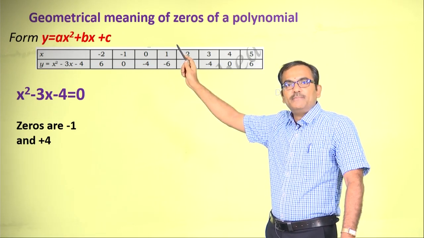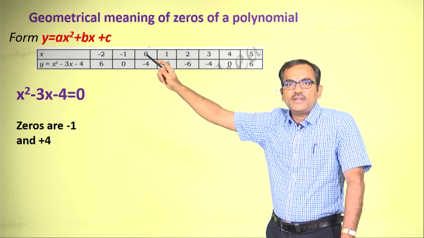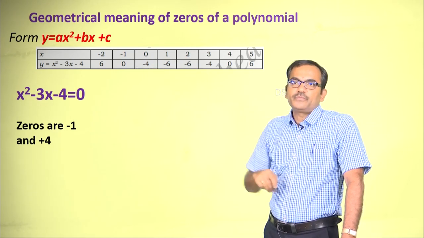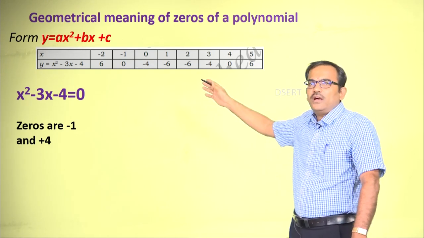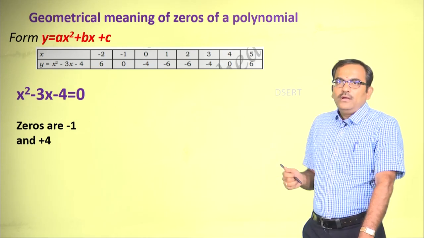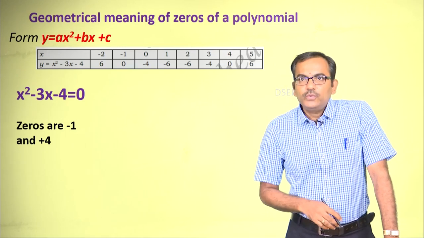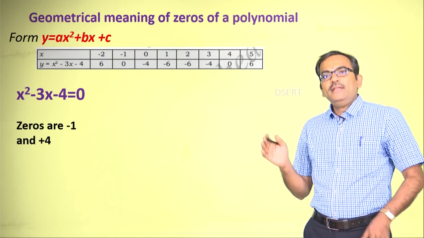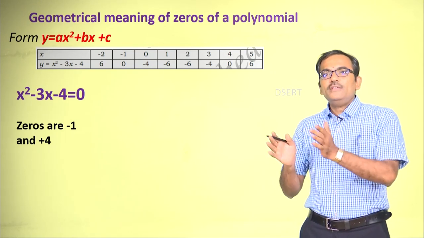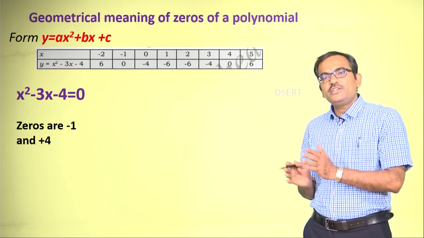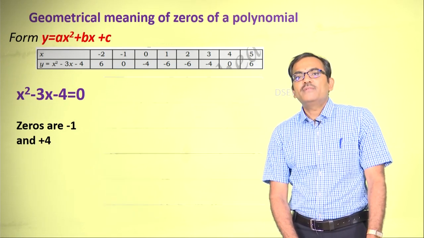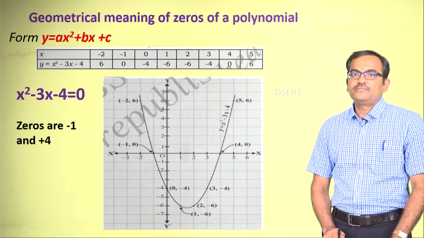For example, when you put x equal to 0, you get y equal to -4. And there are a few other examples also. Our job is to plot all these points on the Cartesian plane. Now, let us see what happens when we plot this.